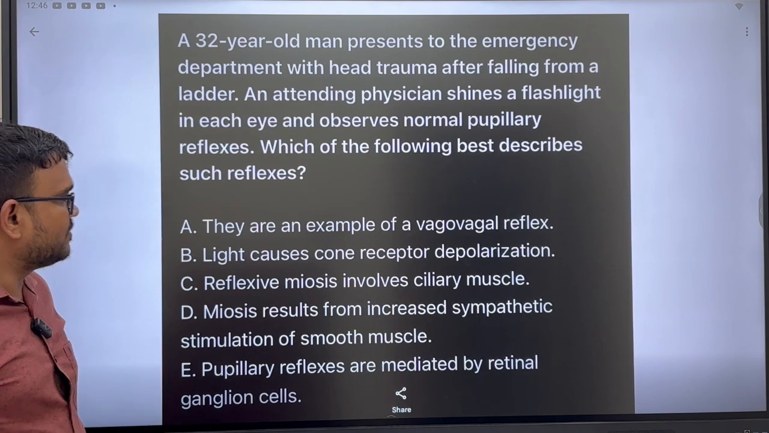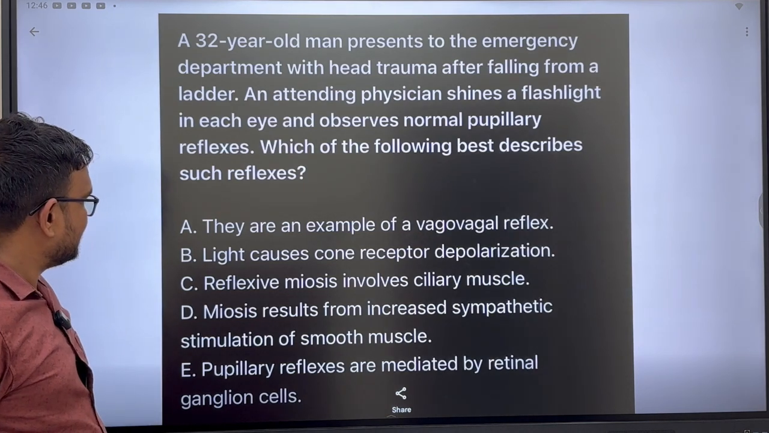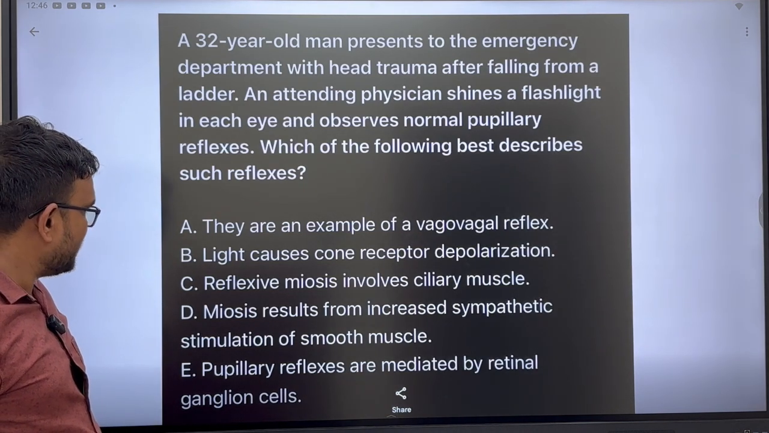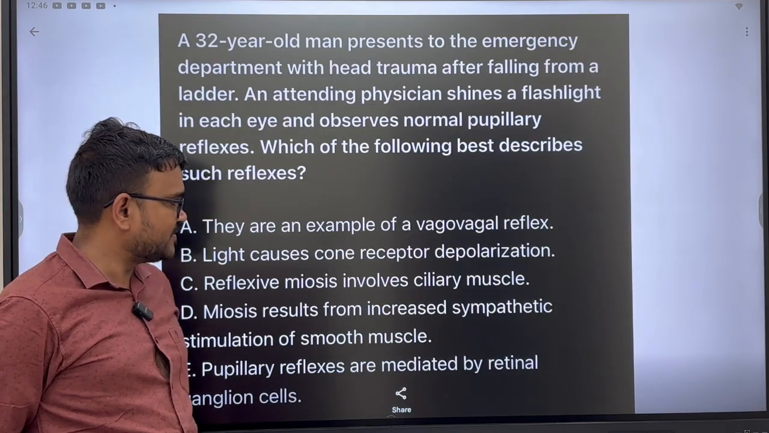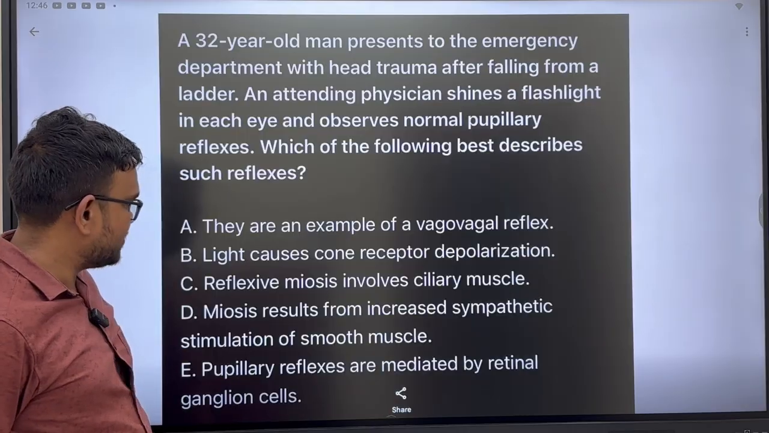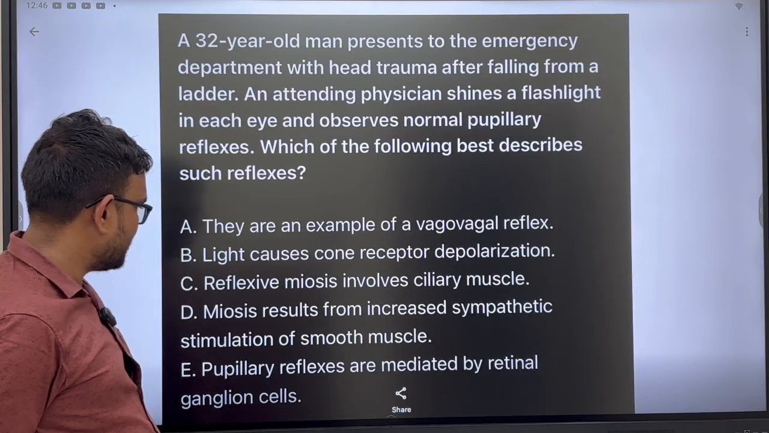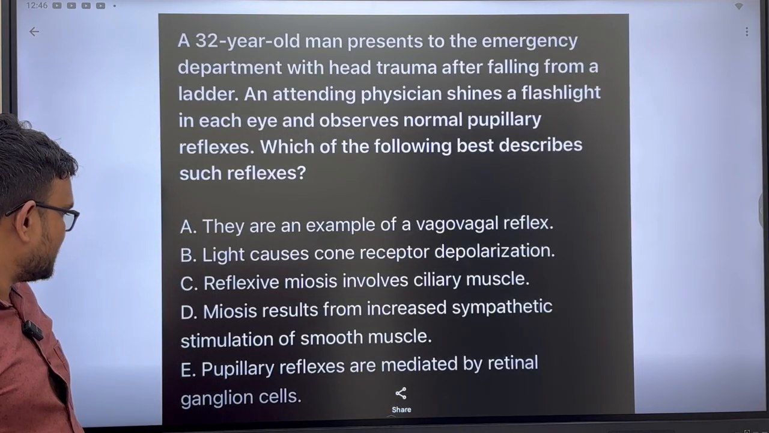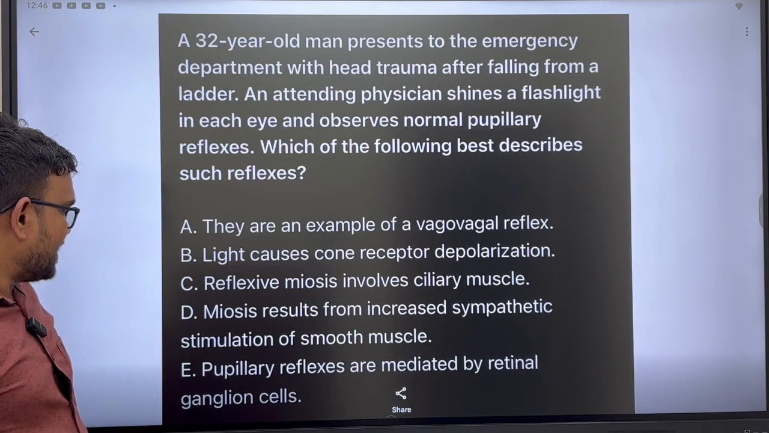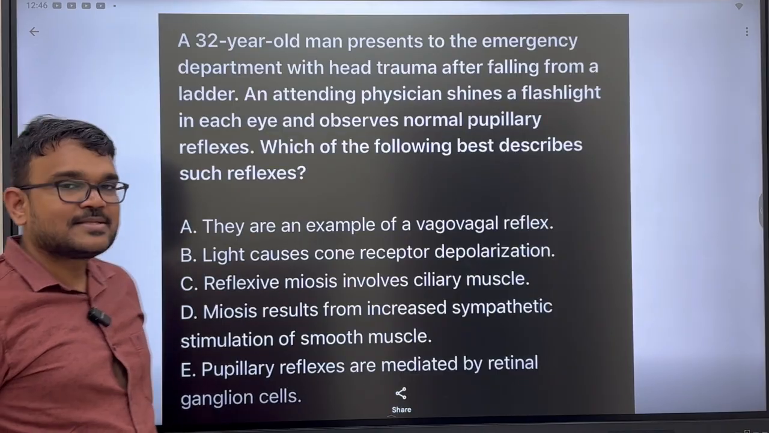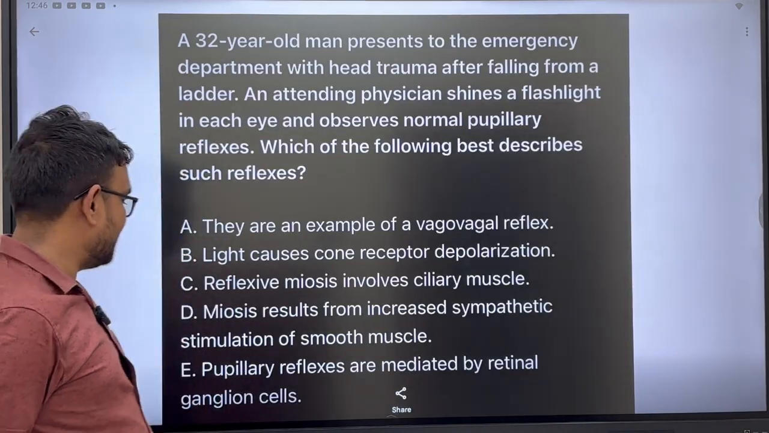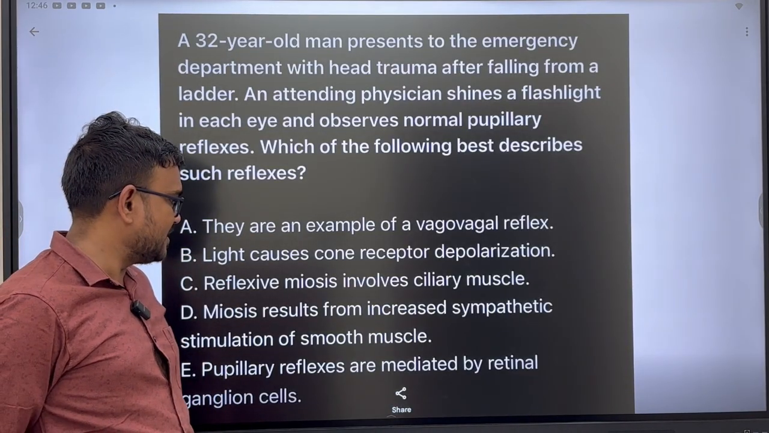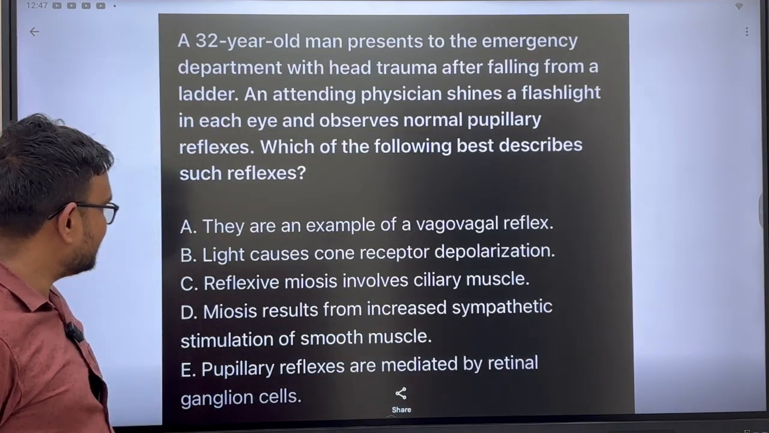They are an example of vagovagal reflex. The light causes cone receptor depolarization. Reflexive miosis involves ciliary muscle. Miosis results from increased sympathetic stimulation of smooth muscle. Pupillary reflexes are mediated by retinal ganglion cells. The answer is pupillary reflexes are mediated by retinal ganglion cells.